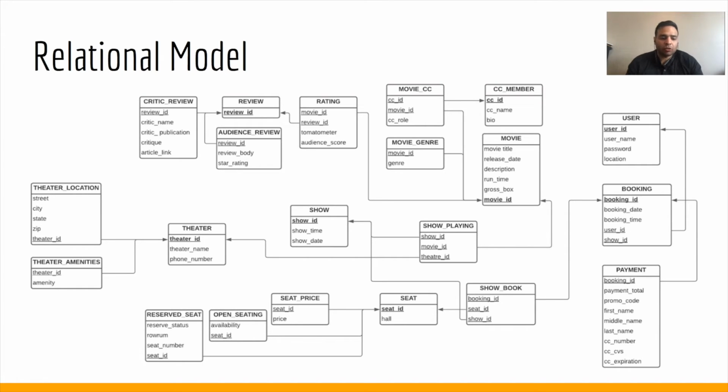With the relational model, you will see information flowing in from multiple sources and converging at those ternary relationships. First, towards the top, you will see all the movie information going into the movie table. In the middle, you will see the theater and its information. On the right, you will see the user. As a user finds a movie at a particular theater, it meets at the show playing table. Then the show is booked and the payment is processed. Also, one thing to mention here is the show playing table, which stores the information about the theater, movie, and shows, and it shows the ternary relationship we talked about in the previous slide. Now we'll move on to the next slide.